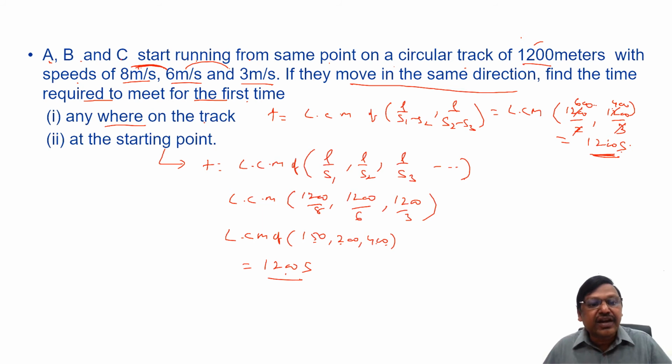not anywhere on the track. That anywhere on the track happens to be the starting point, not some other point. First time they meet again at the starting point only, right? So that's why you are getting the same answer in both cases. When I say anywhere on the track, you are getting 1200 seconds. Starting point also is getting 1200 seconds, means the first time they are meeting somewhere is at the starting point only, right? Okay, this is about linear races.